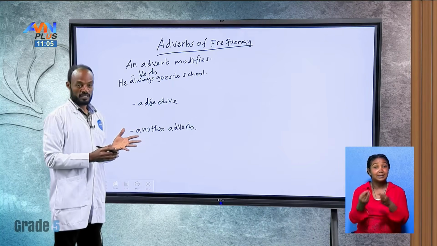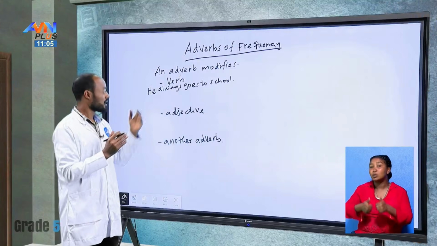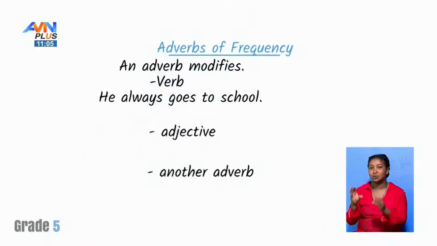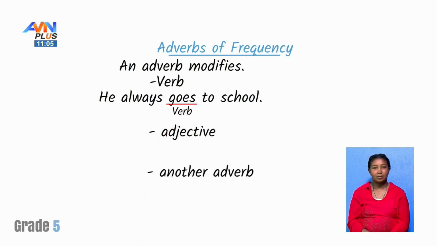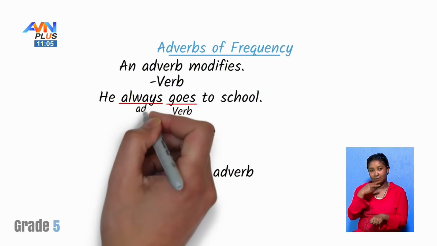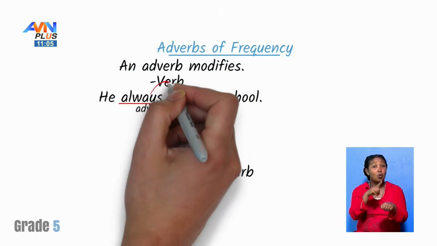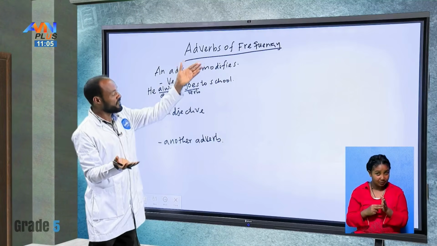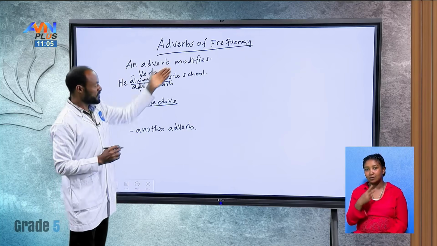In this sentence, can you tell your parents which is the verb? Good student. The word goes is the verb here. What about always? This is the adverb. Nice student. So here the word always is modifying the word goes. This means an adverb modifies a verb. Come on to the adjective. An adverb modifies an adjective.